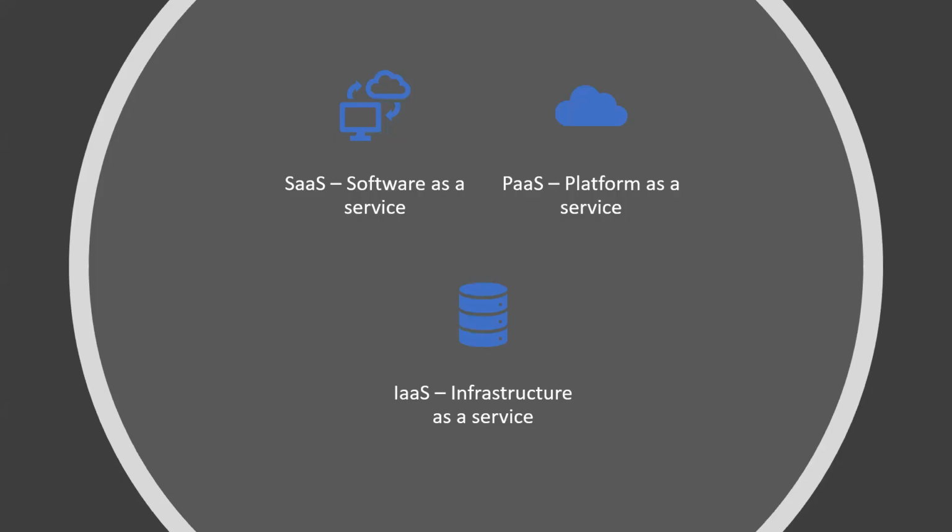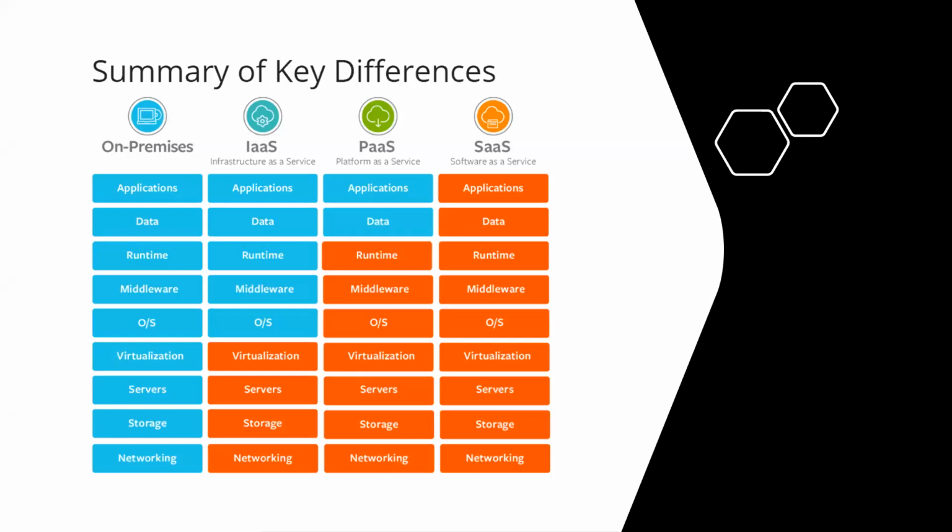And as I said, these are the multiple options that we have if we go for Oracle Cloud. We have SaaS, which is software as a service, PaaS, which is platform as a service, and IaaS, which is infrastructure as a service. So how do we understand this, or how do we segregate each one of them?